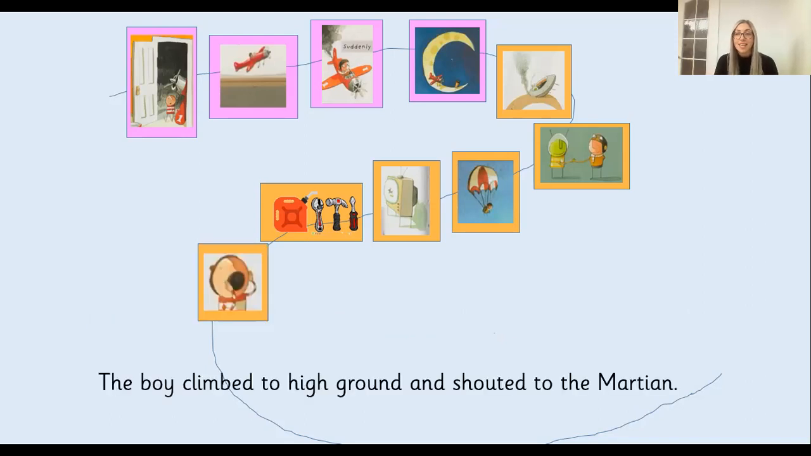Okay, next one. We're still in the middle of our story. The boy climbed to high ground and shouted to the Martian. So have a go at drawing this picture. It could be you drawing a picture of the boy on top of a mountain. It could be like I have, drawn a picture of the boy shouting. Pause the video.